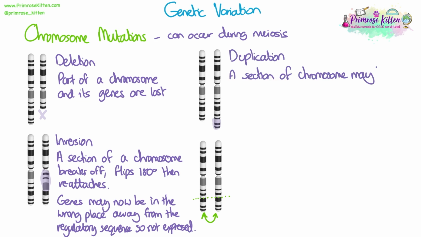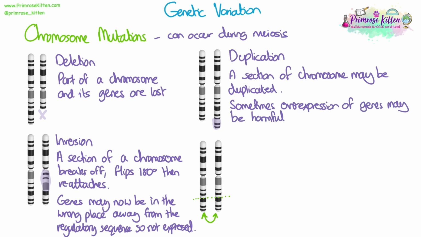Duplication, this is easy. A section of a chromosome may be duplicated. So I've got an extra few bars on the end of this chromosome, which is now a little bit longer. This is just the same genes in that section having been replicated again and tagged on the end. This may sometimes lead to overexpression of genes, because if they get expressed twice because they're both there, that might be harmful because we're going to make too much protein, and then there'll be more protein than we need, and that could interfere and disrupt various metabolic processes.